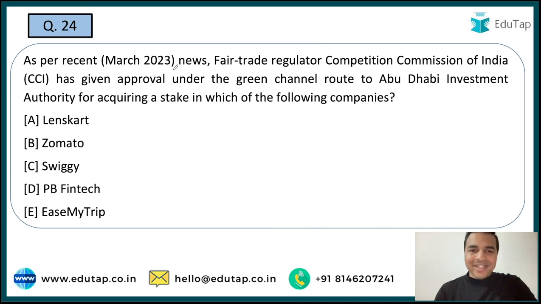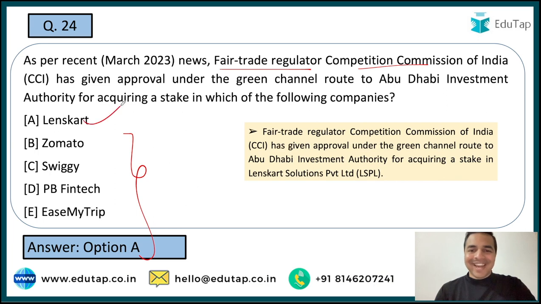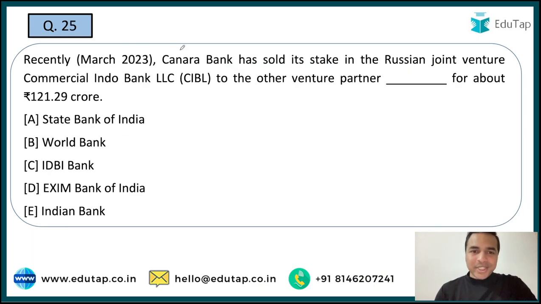Now the next question, on the fair trade regulator Competition Commission of India, it has recently given the green channel route to Abu Dhabi Investment Authority so that they can acquire a stake in one of the following companies, and you are just required to identify the name of that company in which the Abu Dhabi Investment Authority is going to acquire its stake after getting the approval from the CCI, that is Competition Commission of India. And guys, the right answer to this question is option A, that is Lenskart. Next question.